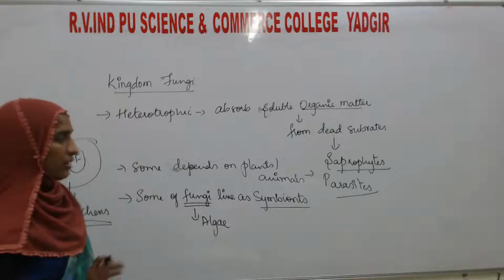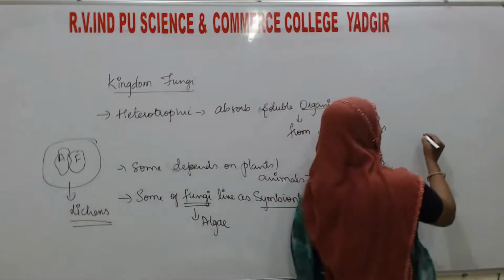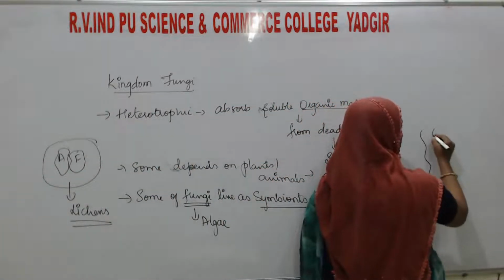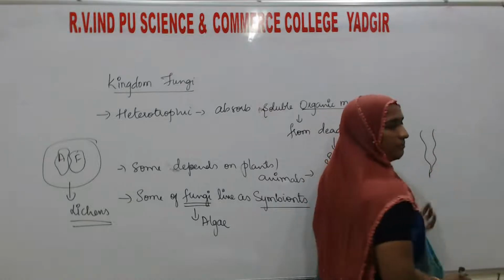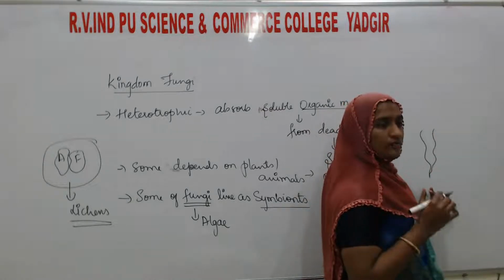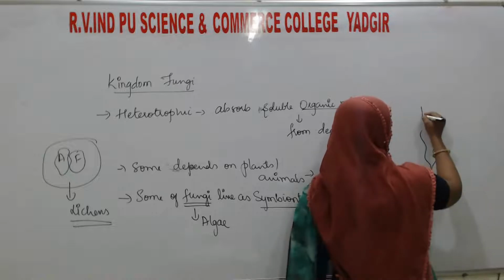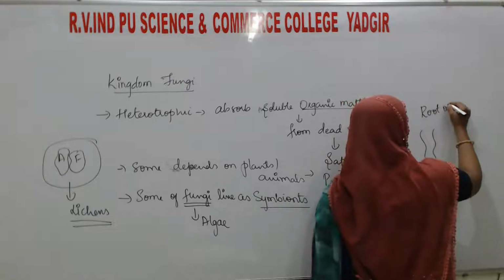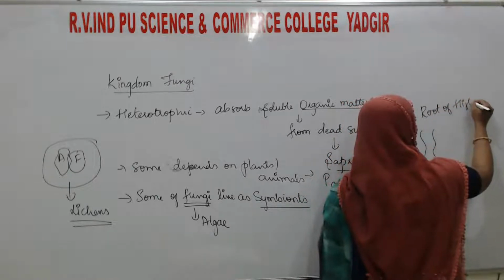And one more is there. Some of the fungi live in very close contact with the roots of higher plants.